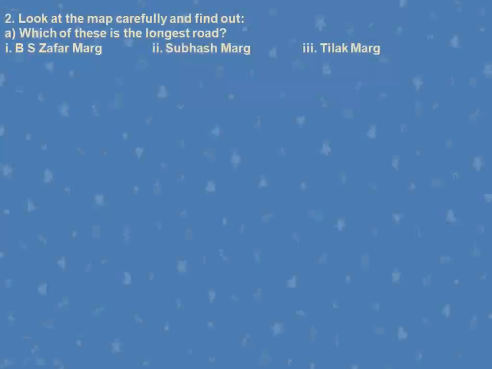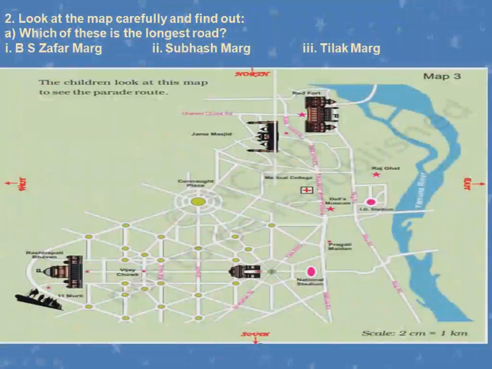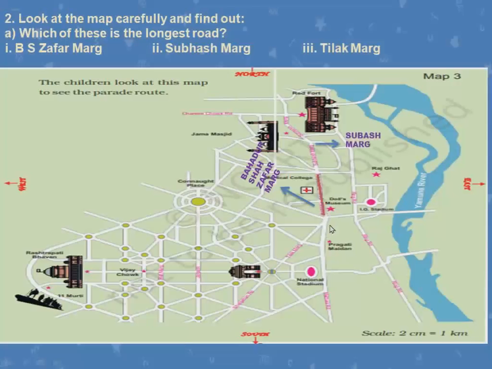Look at the map carefully and find out which of these is the longest road. Now, what they are asking is which among these 3 roads given is the longest road. First, we will take map 3, and the first road which is given is B.S. Zafar Marg. Which is B.S. Zafar Marg? This is B.S. Zafar Marg. From here to here, see, I have put a line for you. And the next one is Subhash Marg. Subhash Marg is from here to here, till we reach Red Fort, which is marked in blue color. And the third one is Tilak Marg. Tilak Marg is from here to here.